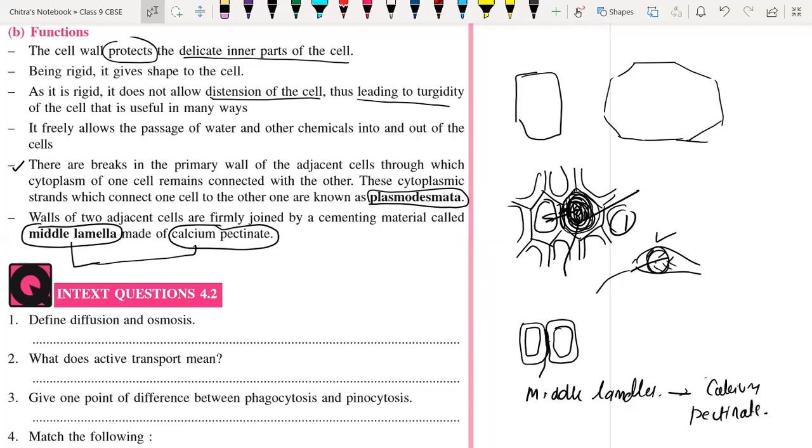Okay, so this is all about the function of the cell wall. Any doubt here at any point? Everyone? No, sir. Sure?